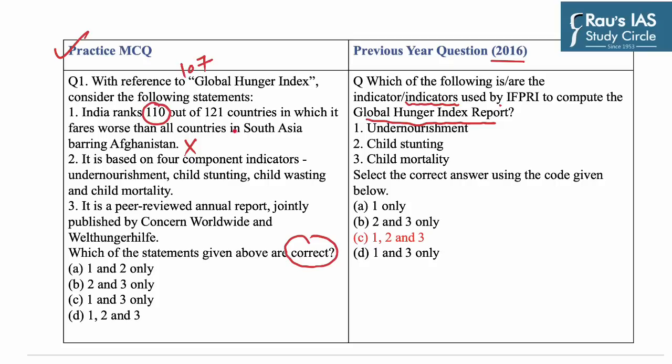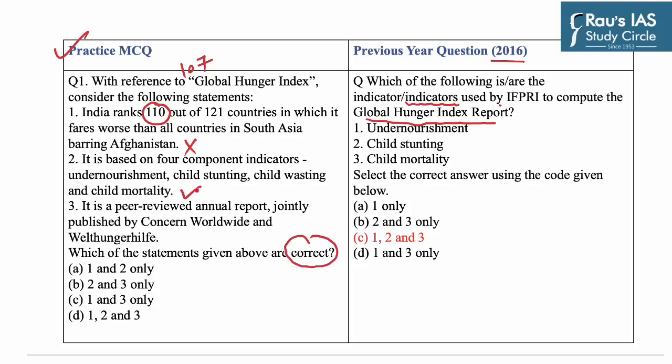Now this statement is incorrect as India ranks 107. However, the second part of the statement is correct as India fares worse than all countries in South Asia barring Afghanistan. Now, second statement is it is based on four component indicators, that is undernourishment, child stunting, child wasting, and child mortality.